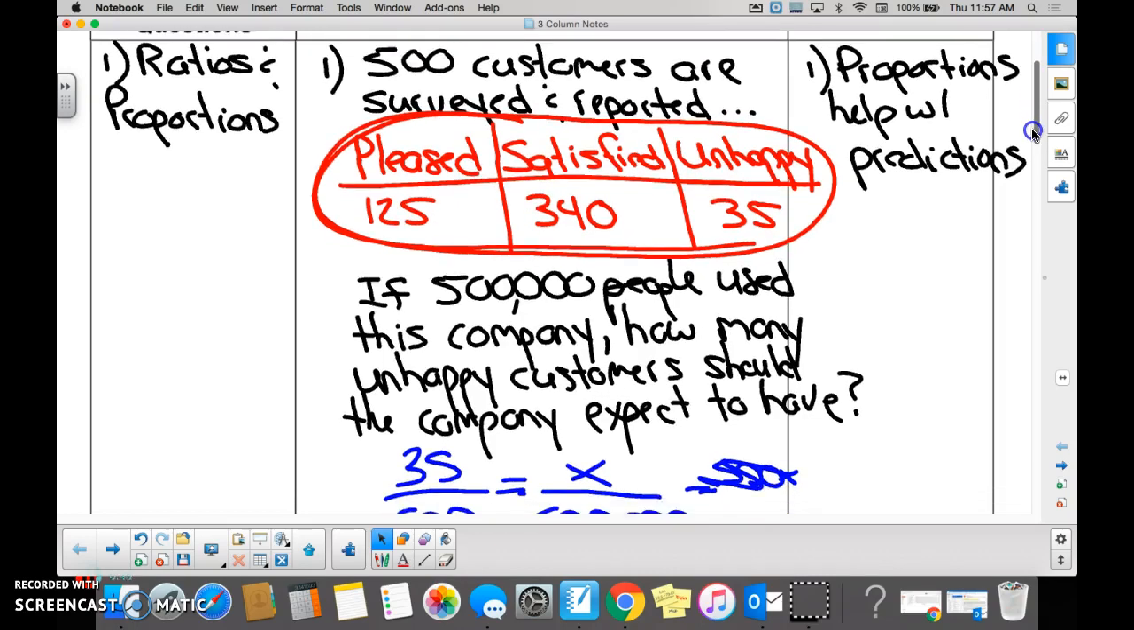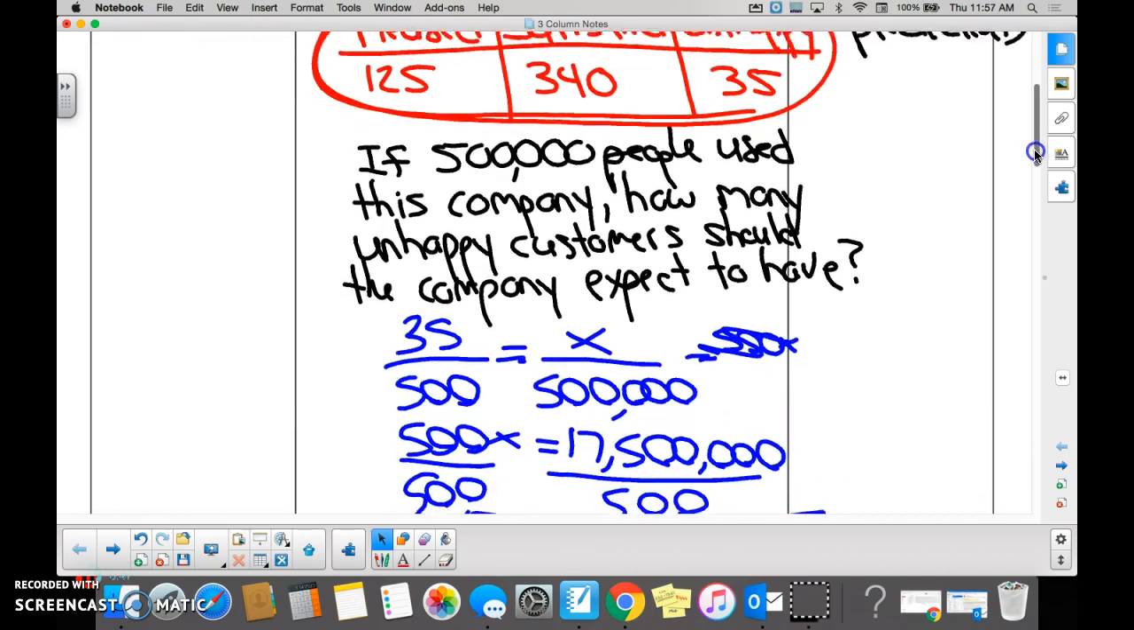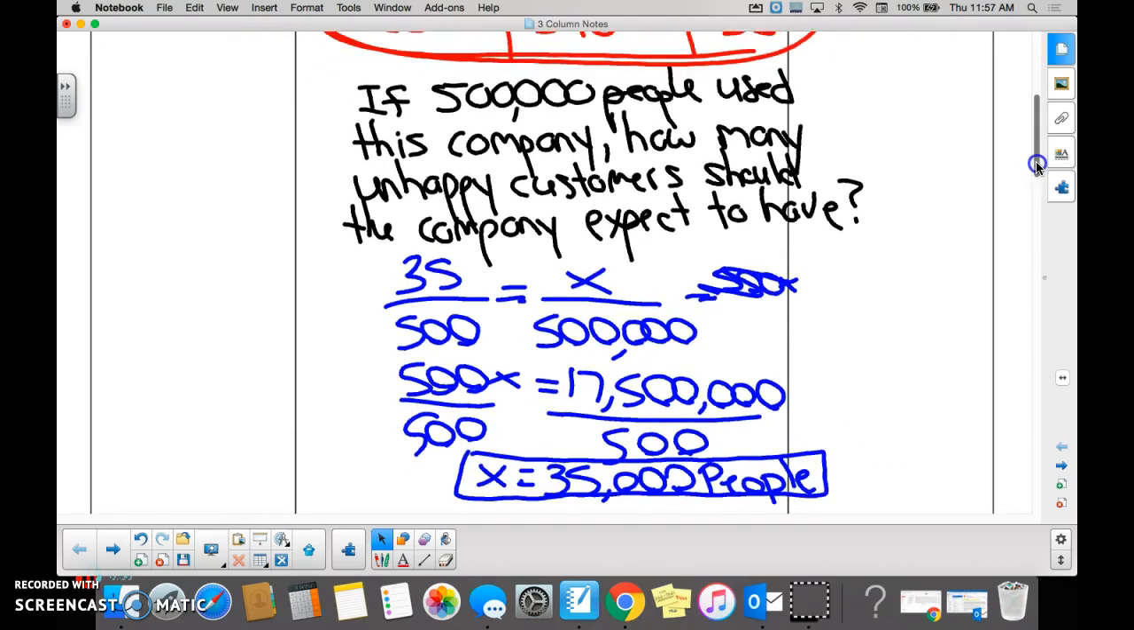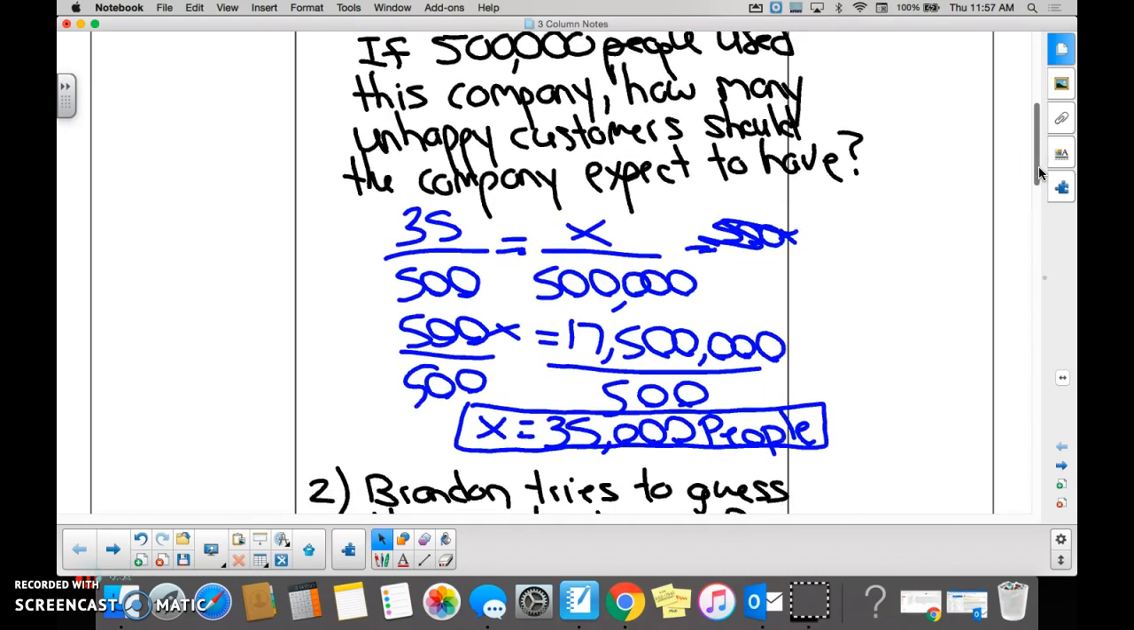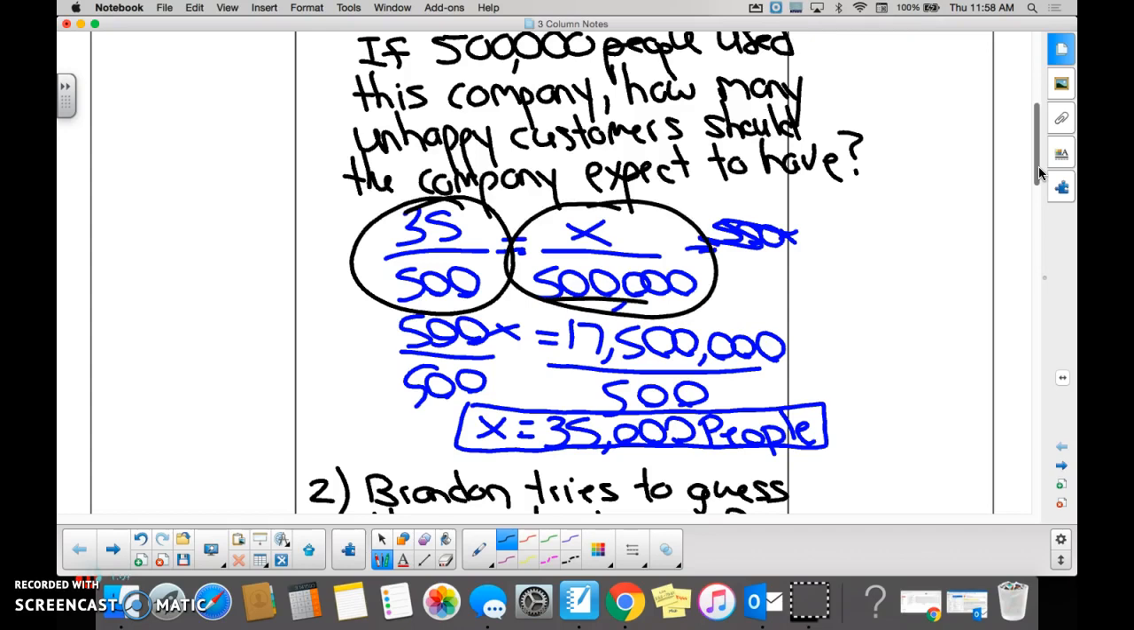But then Target said, well, let's see, we have about 500,000 people that use our stores every day. If 35 out of 500 are unhappy, how many would be unhappy if we asked every single one of them? 35,000 people. And they found 35,000 people because they took their survey sample, 35 out of 500, and they set it equal to x over 500,000 people to find out how many were unhappy if their survey was proportionally correct. You did the cross multiplication, you solved for x, and then Target says, oh my golly, how many people are unhappy?